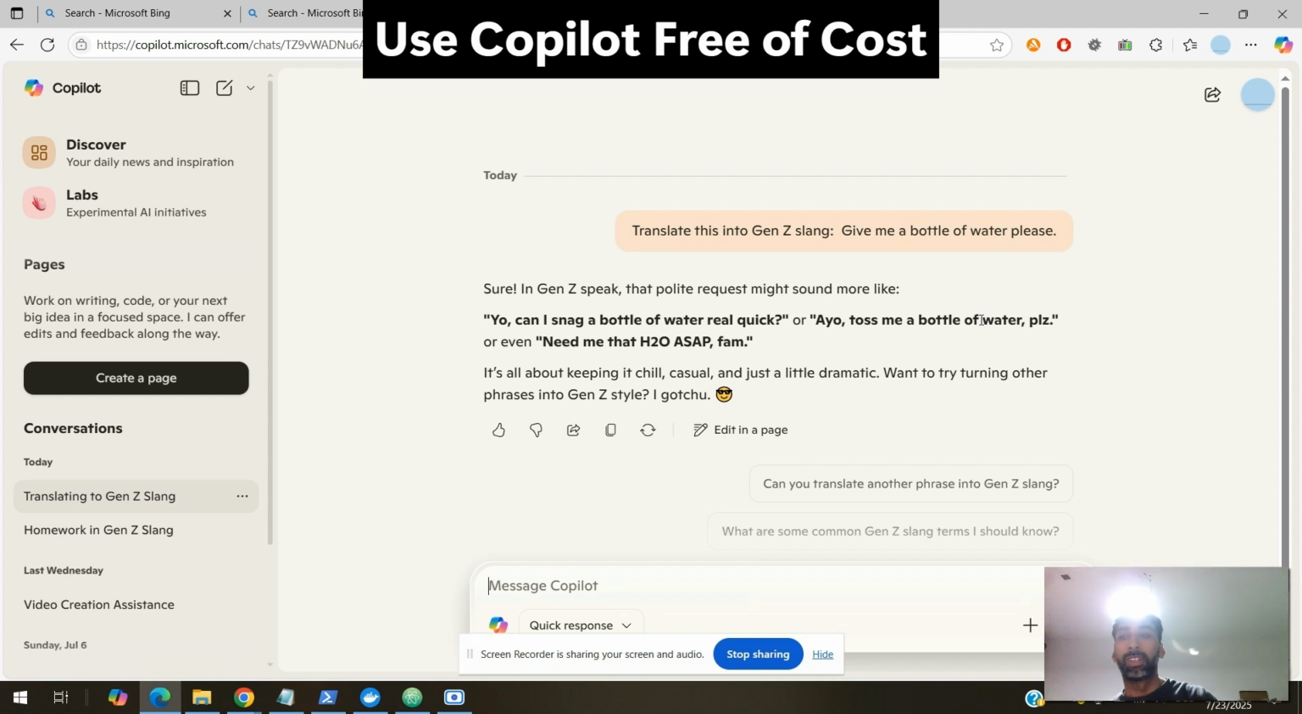So I just wanted to show you how to use Copilot in Bing, which is free of cost. If you don't want to pay for Microsoft 365 Plus, you can use Copilot from the Bing search engine.